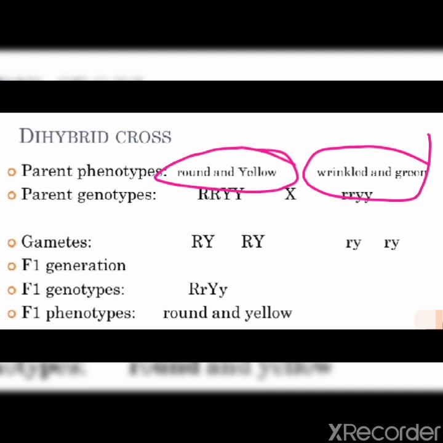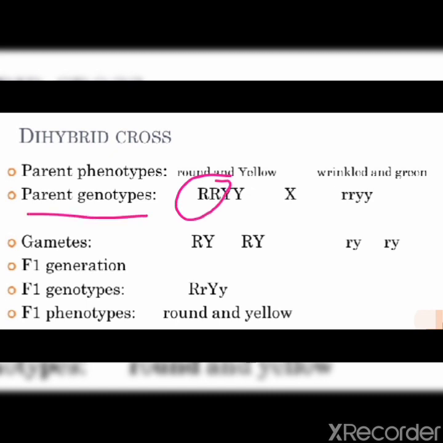So if you write the genotypes, how will you write? For round you will write capital R, and for yellow capital Y. Clear, children?